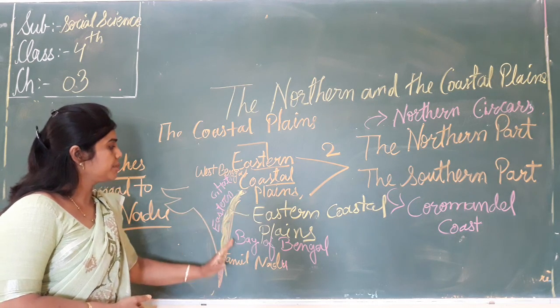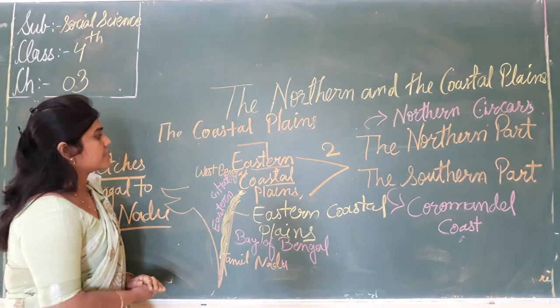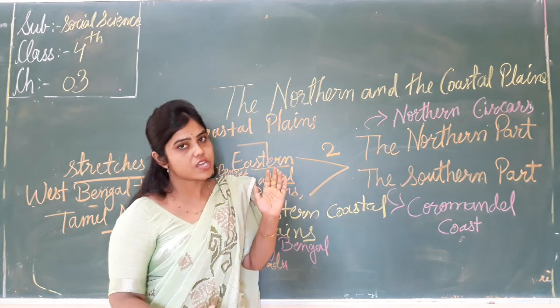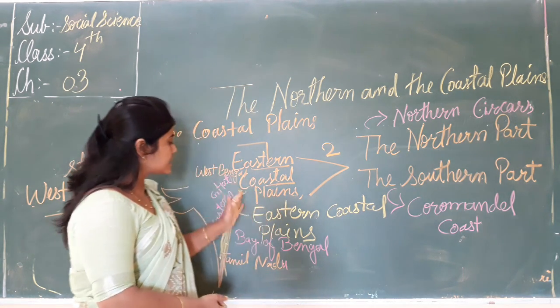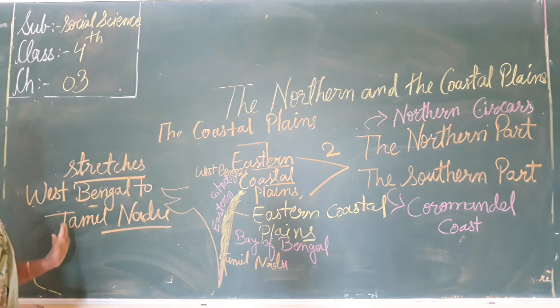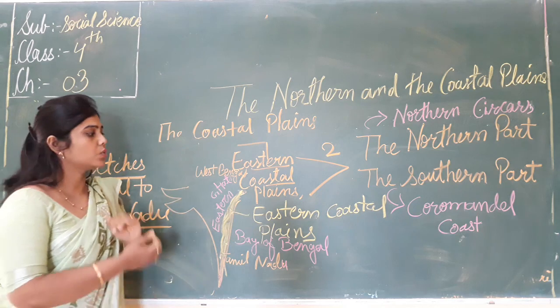The Western Coastal Plains are stretched from Gujarat to Kerala, and the Eastern Coastal Plains from West Bengal to Tamil Nadu.